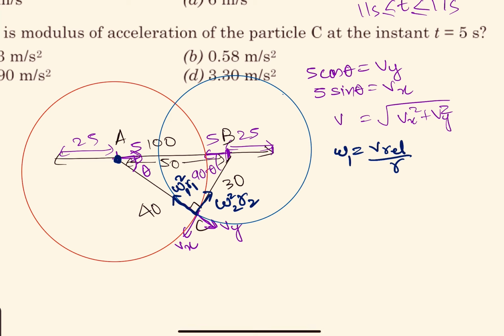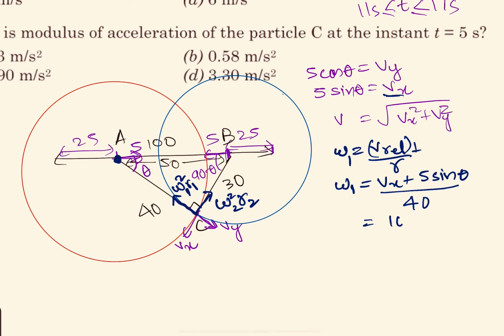So omega 1 would be how much? For omega 1, we have to take V relative perpendicular. So omega 1 will be Vx plus 5 sin theta, divided by R. R is 40. Now how much is Vx? Vx is also 5 sin theta only. So we get 10 sin theta by 40, so sin theta by 4. That is omega 1.